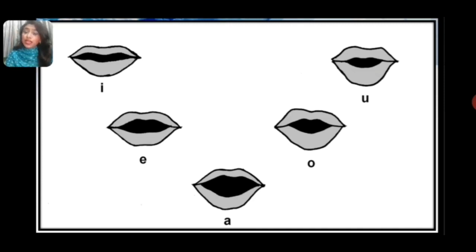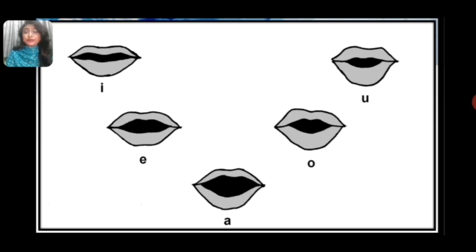Now, do you know that the English language has 26 letters? Among 26 letters, we have only 5 vowels and 21 consonants. Do you know why these 5 vowels are very different from the others? There is a speciality of it.